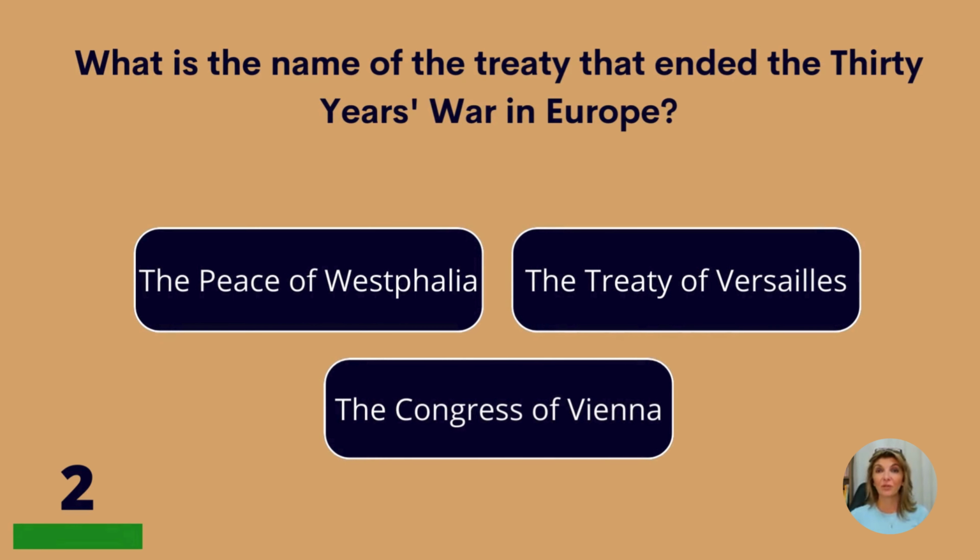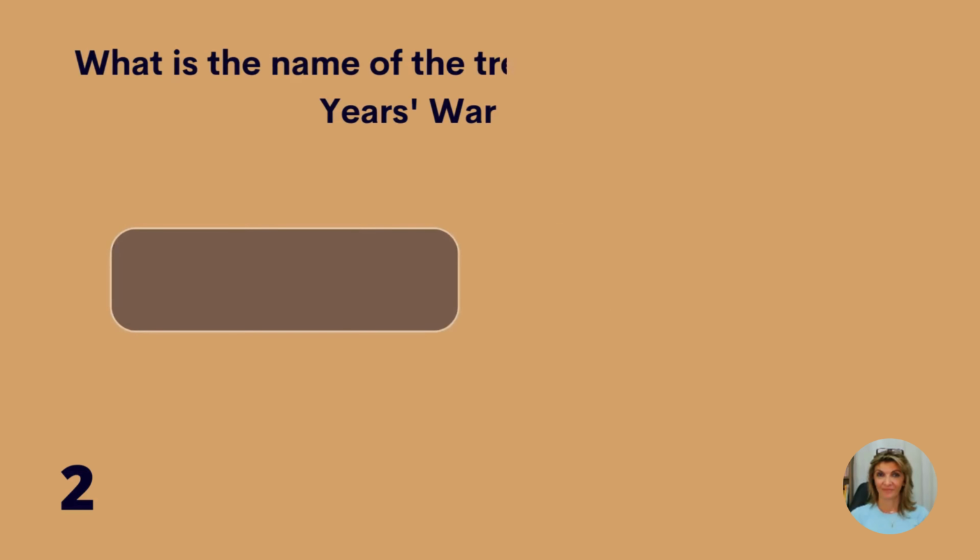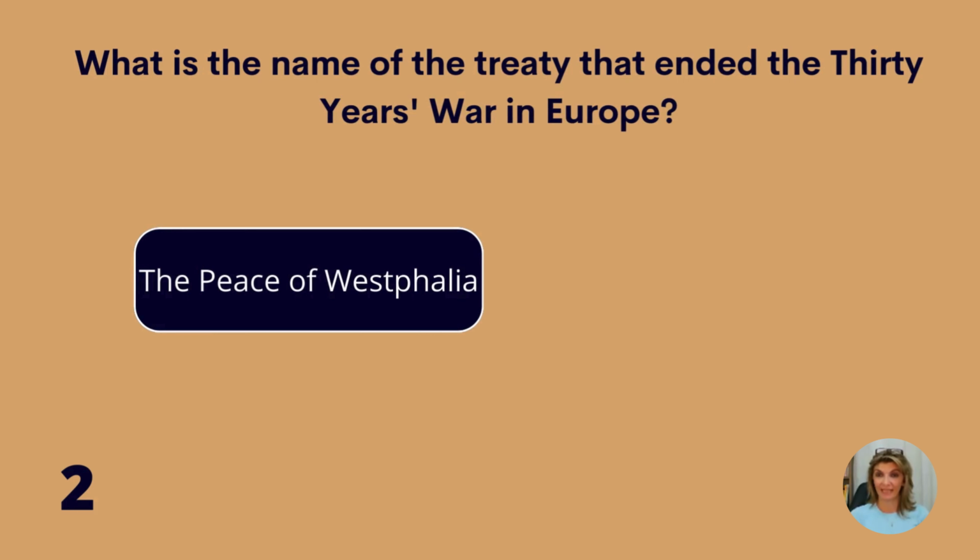What is the name of the treaty that ended the 30 Years' War in Europe? The Peace Treaty of Westphalia, the Treaty of Versailles, or the Congress of Vienna? The Peace Treaty of Westphalia.